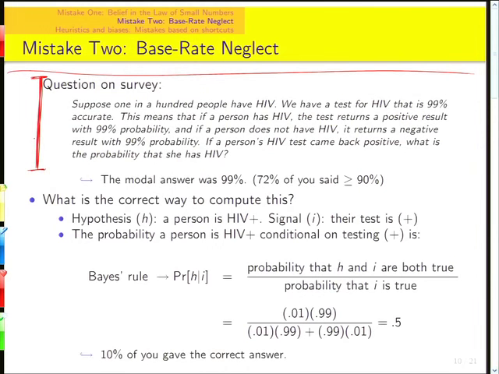This is the data from my students last year. The modal answer was 99%. Most of the people, the largest number of people in the class, said 99%. 72% were above 90%. Okay, and only 10% gave the correct answer. That's UC Berkeley students. Now, this is not supposed to be an insult.